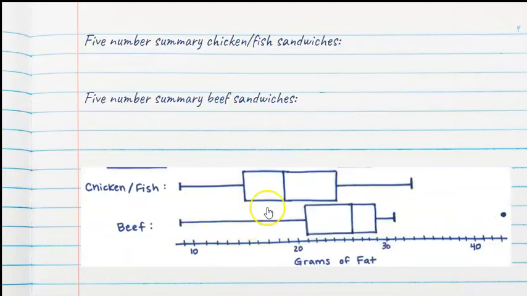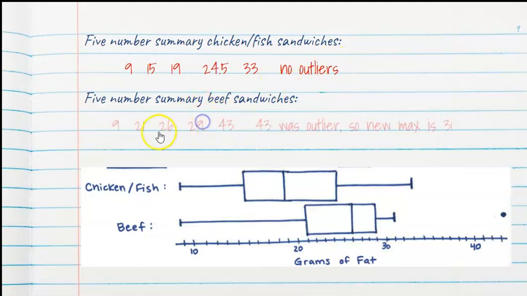Okay, so we're going to do what's called a parallel box plot, but I want to show you how we got there. The 5-number summary that we had when we did the chicken and fish sandwiches, this was our 5-number summary, and there were no outliers. With the beef sandwiches, here's our 5-number summary, and we discovered that 43 was an outlier, and so the new maximum, if I take the 43 out, would be 31.